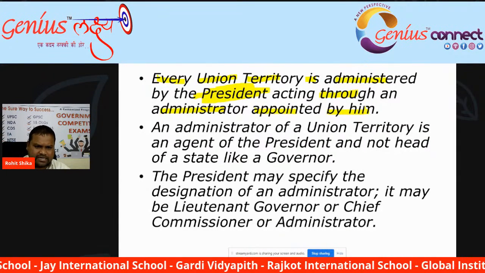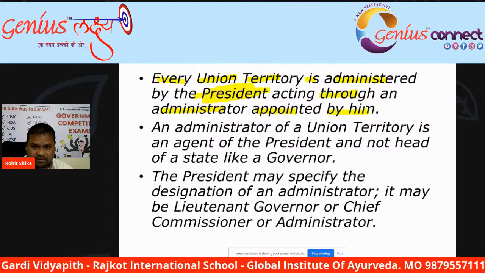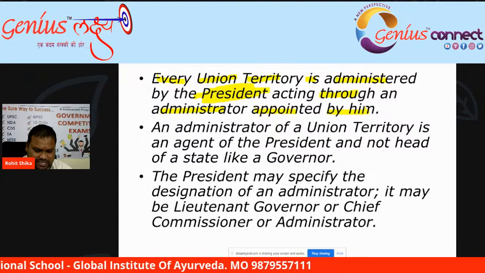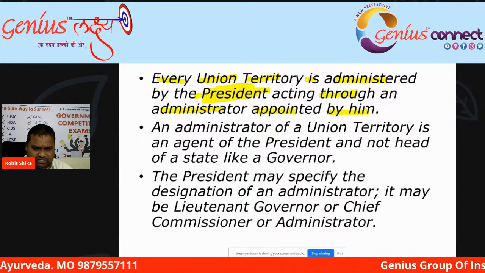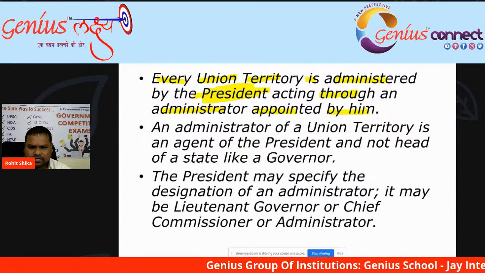So the president appoints the administrator, and that administrator is accountable, is responsible for the administration of a union territory.